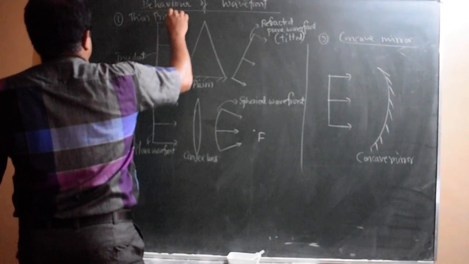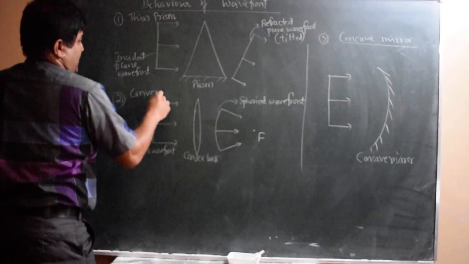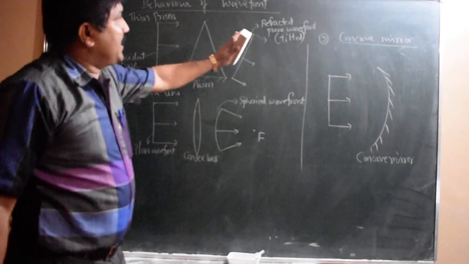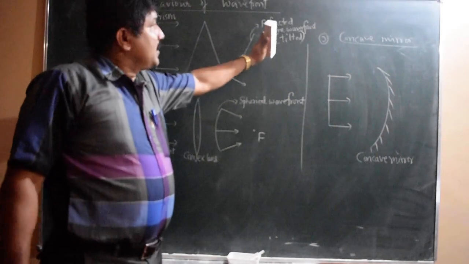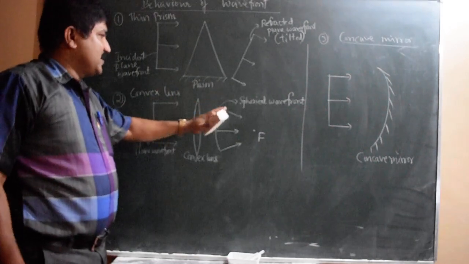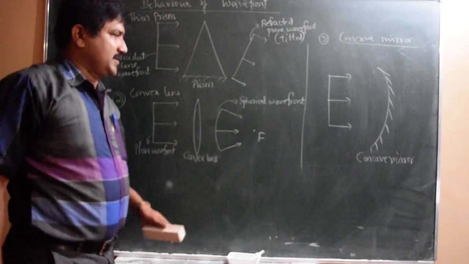Second one is convex lens. They may ask particularly, that's why I am writing. So the nature of the wavefront obtained in a thin prism is a plane wavefront but tilted. The nature of the wavefront obtained in the case of a convex lens is a spherical wavefront converging at focus F.